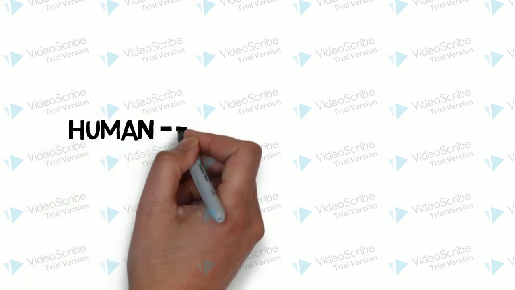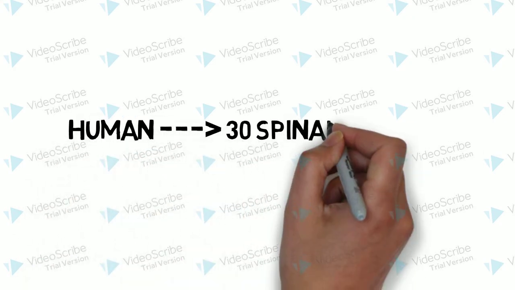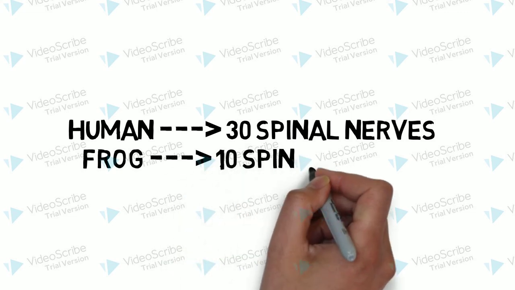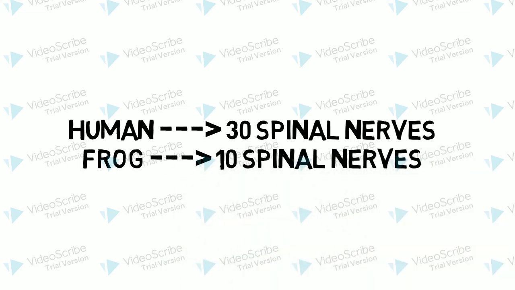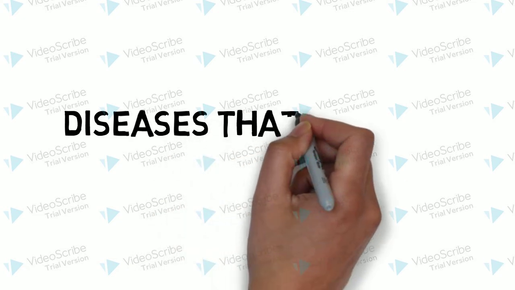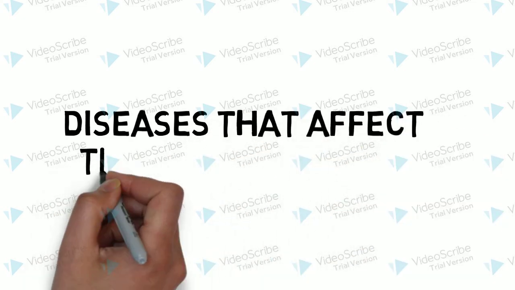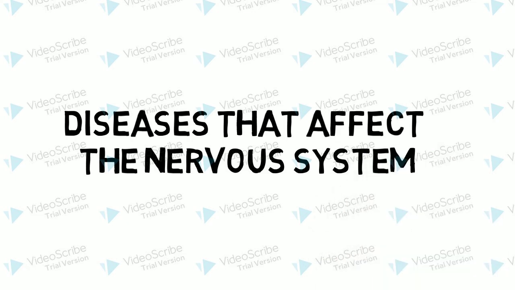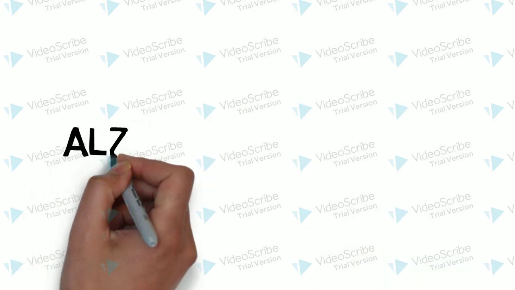Another main difference would be that the human nervous system consists of 30 spinal nerves, whereas the frog's nervous system only consists of 10 spinal nerves. So those are the major differences between a frog's nervous system and a human's nervous system. So now I'm going to be discussing the different diseases that can affect the nervous system.